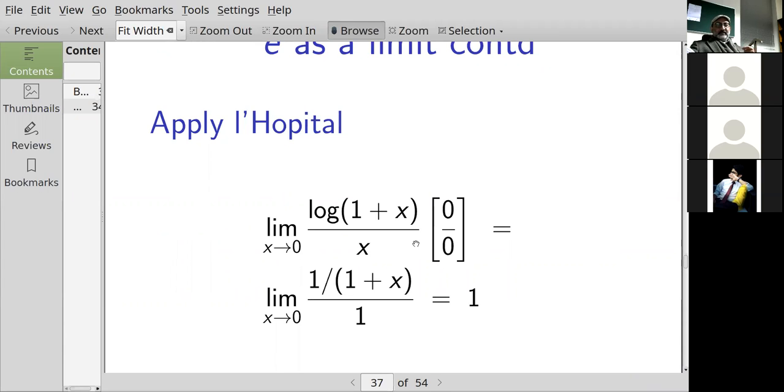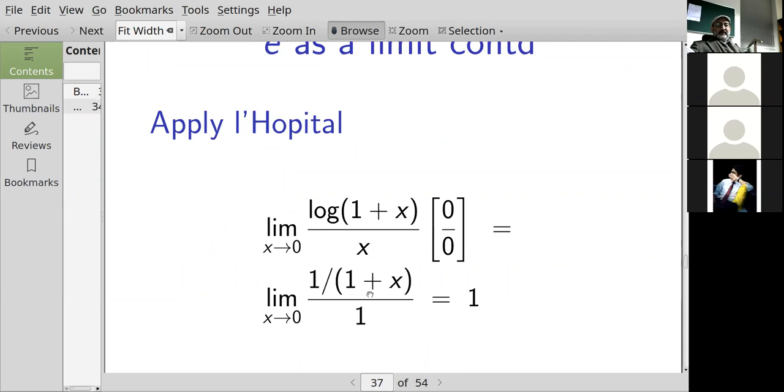Now, what if I try a substitution? Then on the top, I would have log of 1, and log of 1 is 0. And on the bottom, I'd have x equal to 0. So I have the form 0 over 0 if I try substitution. That is a form for which I can use L'Hopital's rule. So what's the derivative of log of 1 plus x? It's 1 over 1 plus x.